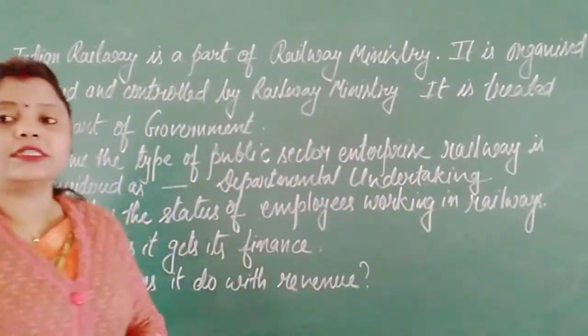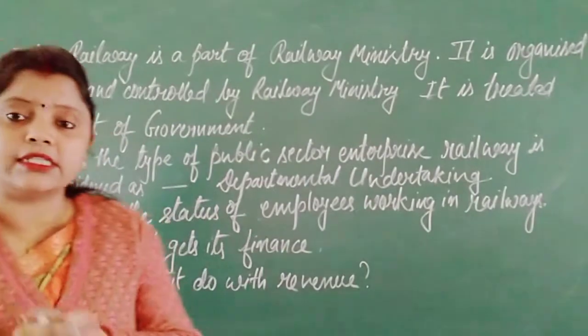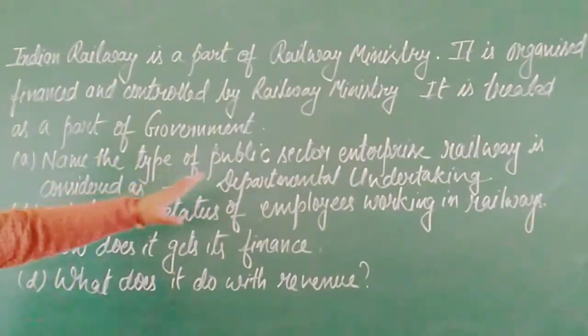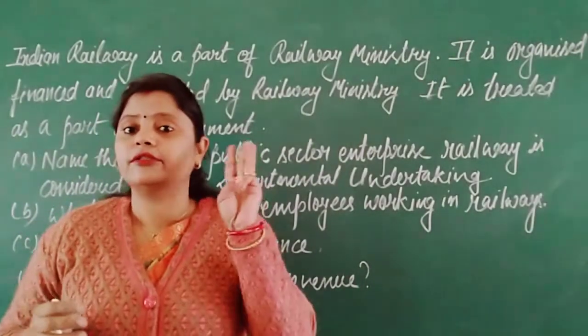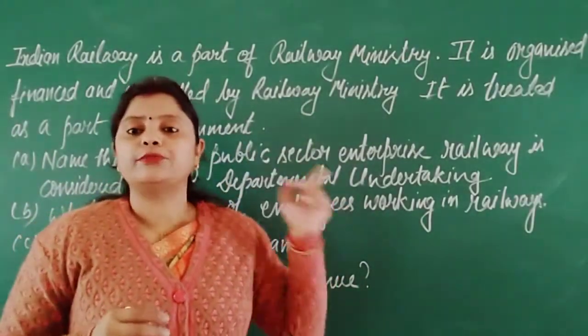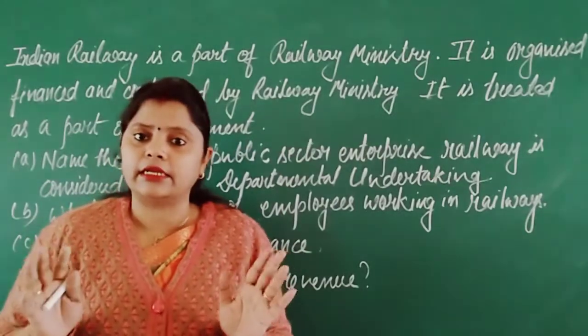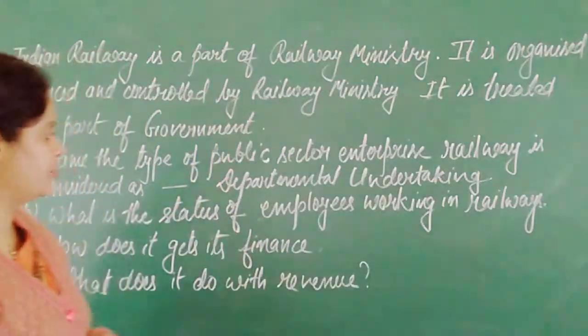Okay, so this is one thing. This is the first question. Public sector, where it is considered, so it is departmental undertaking. Under public sector, 3 forms are there. So this belongs to departmental undertaking. Clear? Now let's move to the another question.